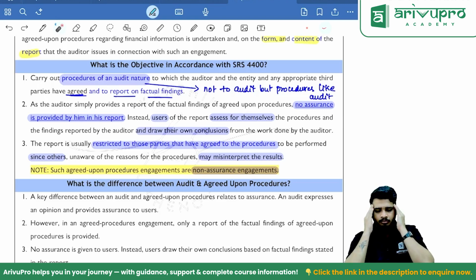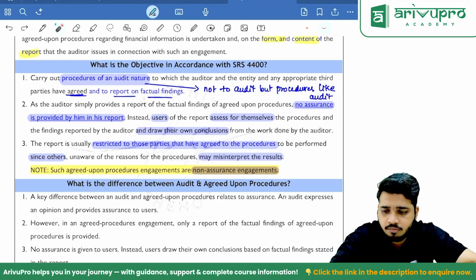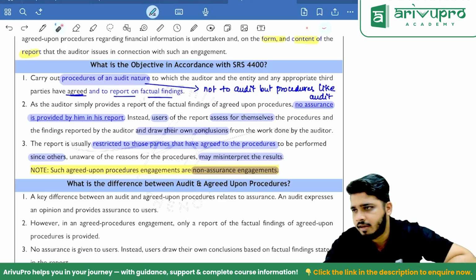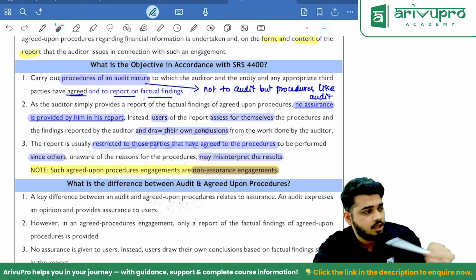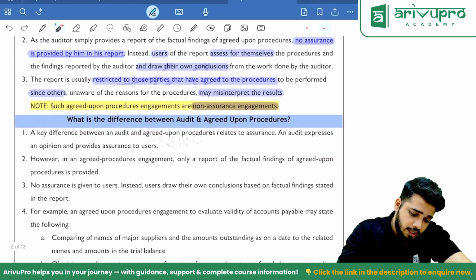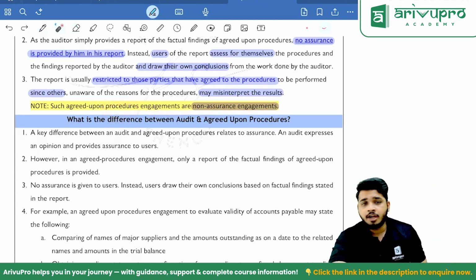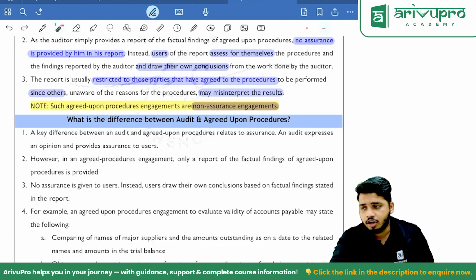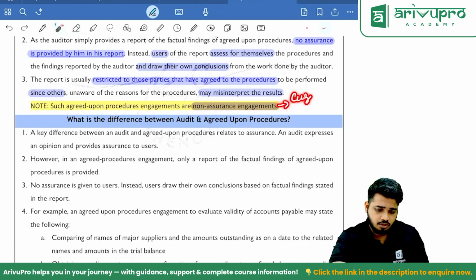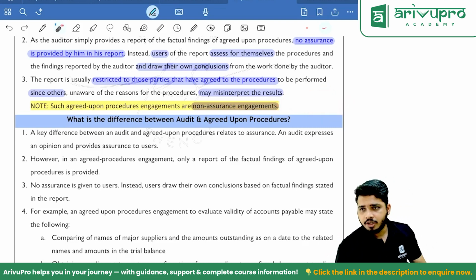Yes, which means the report which I have given to management, is it publicly available? No. If it is not publicly available, then from where will we get it? So generally it is restricted to only those parties who had asked for it. Such agreed upon procedures engagements are called non-assurance engagements, where you are not giving any assurance. No assurance is given. Understood?